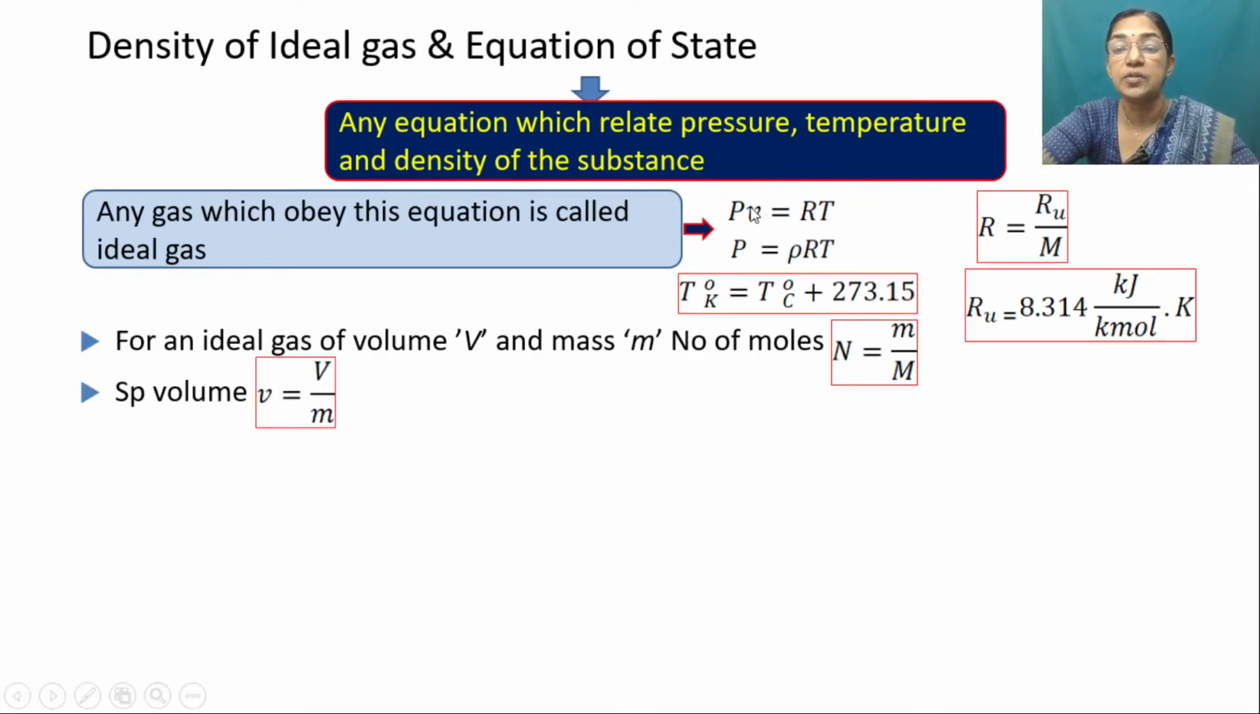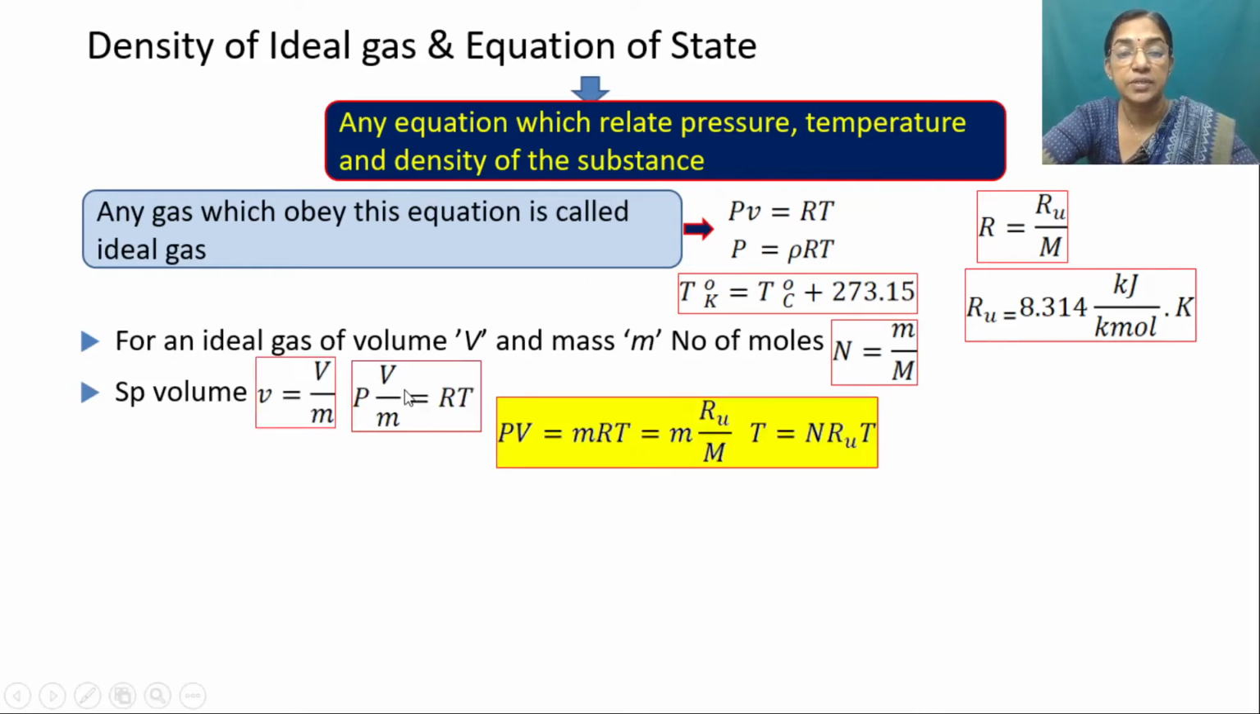Now if you are substituting this into this equation, and converting this, what happens is PV by m equal to RT. So if you are simplifying, our expression is PV equal to mRT, and if you are substituting this R by means of RU by M, then it is m into RU by M into T, or in other words m by M is N. So this equation is PV equal to N RU T, where P is the absolute pressure, V is volume, N is the number of moles, RU is the universal gas constant and T is absolute temperature.